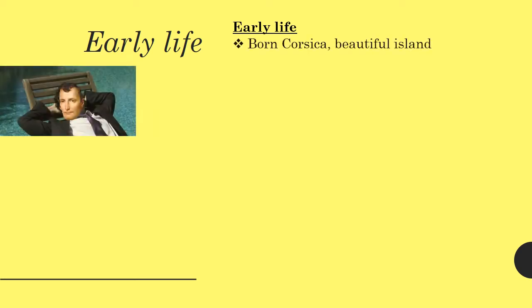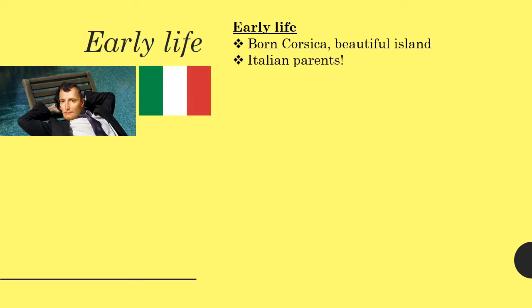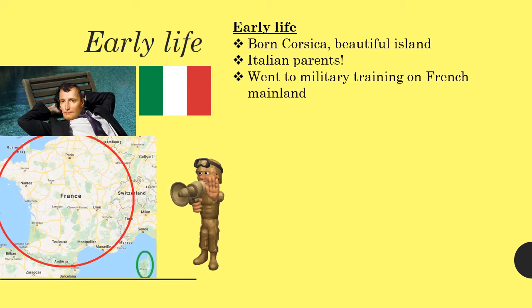Well, he was born on Corsica, which is a beautiful island in the hot Mediterranean. Now, he was actually born to Italian parents, and after Corsica was captured by the French, his family changed their surnames from Buonaparte, which is Italian, to Bonaparte, which is French. As a teen, he left the island of Corsica and did military training on the French mainland, which is the main part of France in a red circle.